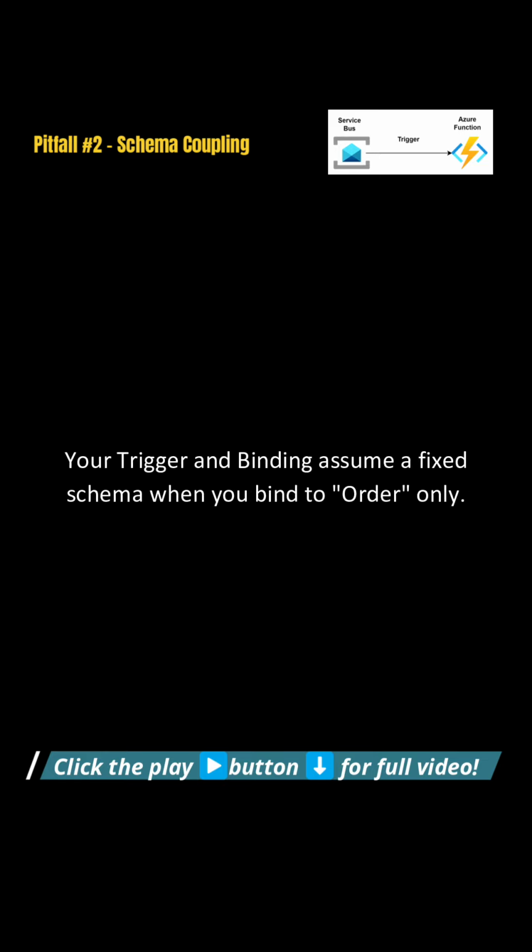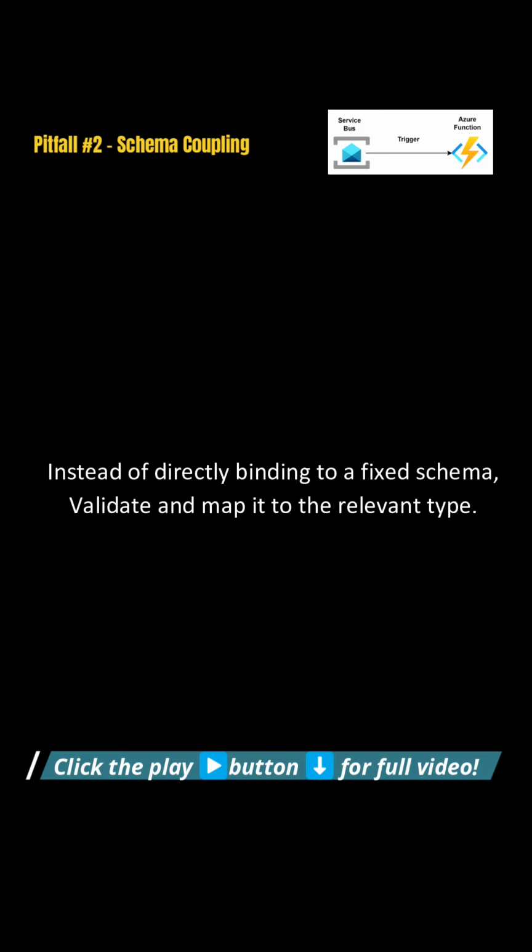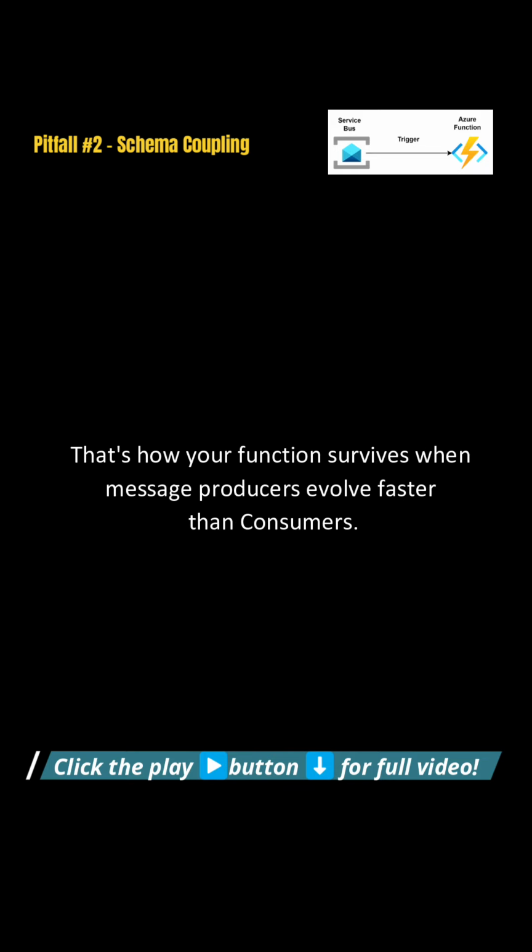What is the problem? Your trigger and binding assume a fixed schema, which is order. A new field appears in production, and your deserialization says, I don't know what that is. Instead of binding directly to a fixed plain object class or a POCO, bind to JObject, validate, and then map it manually. That's how you survive when producers evolve faster than consumers. Schema evolution isn't a breaking change, it's a resilience test, and your binding type decides whether you pass.